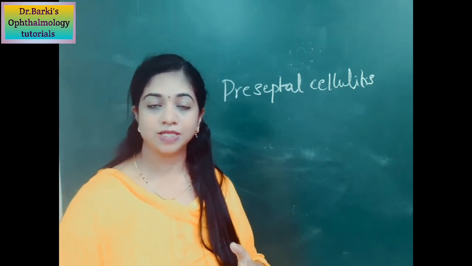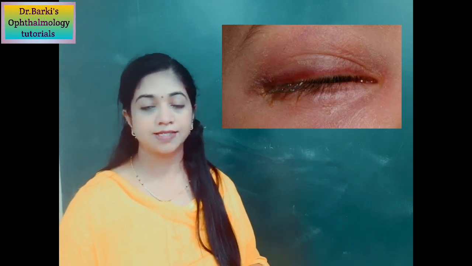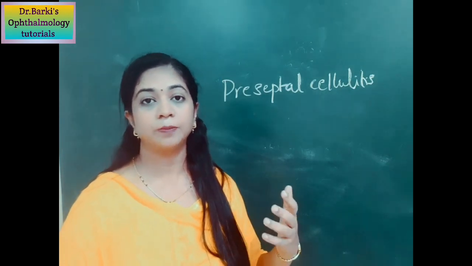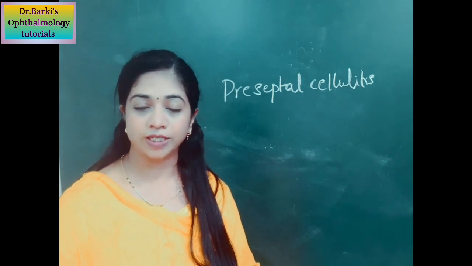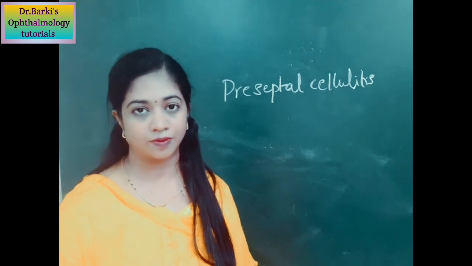So usually patients will present with painful swollen eyelids. Okay, and when you examine, there are tender, swollen, reddish eyelids, and the temperature of the eyelids is raised. It is very important to differentiate this preseptal cellulitis from orbital cellulitis, in which case the infection has spread beyond the orbital septum. There the patient will have restricted ocular motility and even a mild amount of proptosis. This can be treated using broad spectrum antibiotics like amoxicillin and also non-steroidal anti-inflammatory drugs to reduce the inflammation.